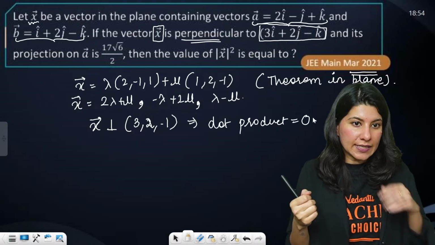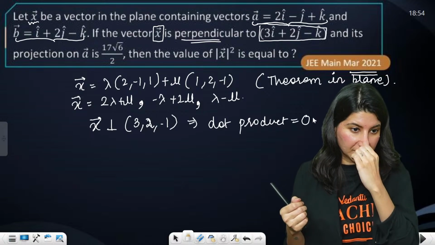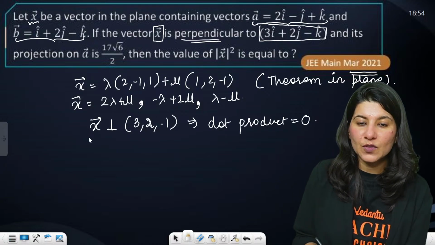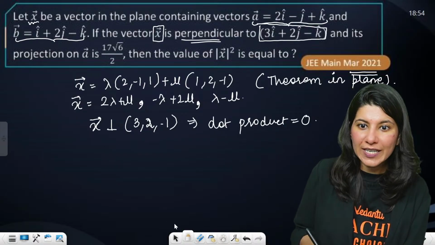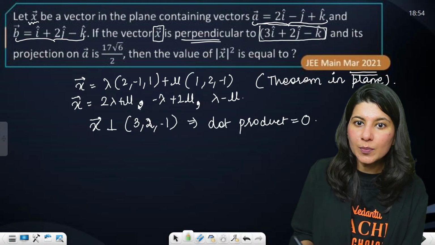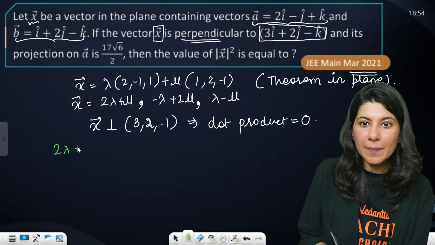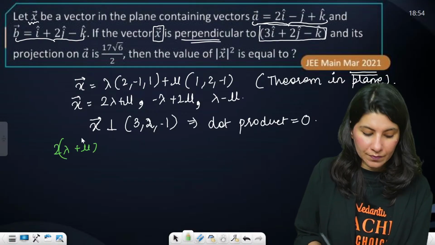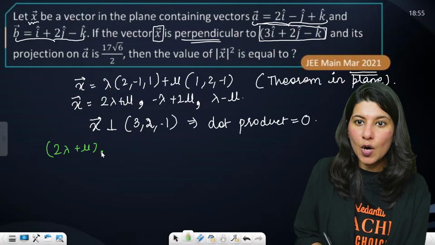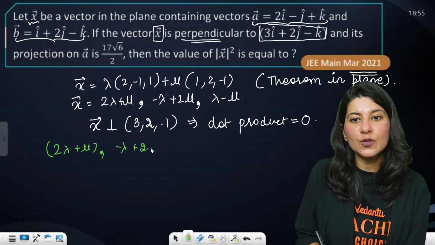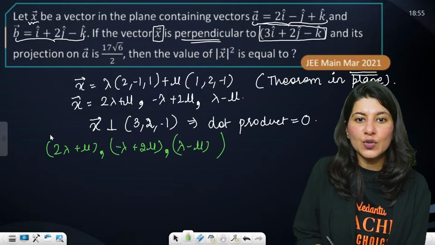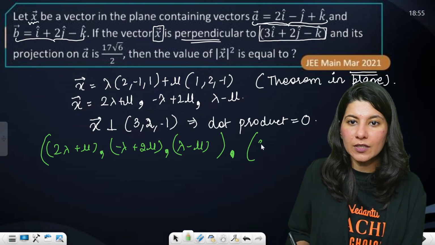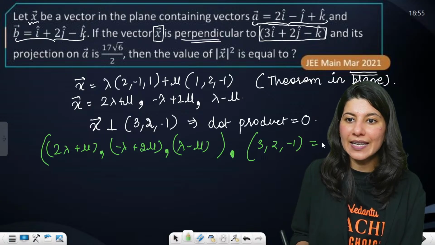So let's do the dot product. (2 lambda plus mu, minus lambda plus 2 mu, lambda minus mu) dot (3, 2, minus 1) will become 0.